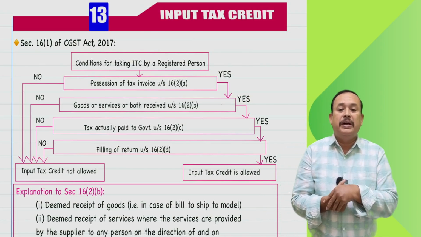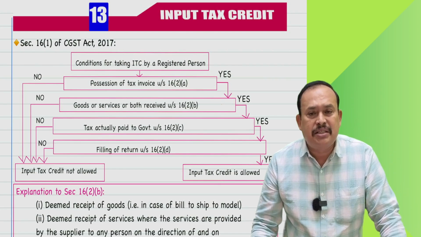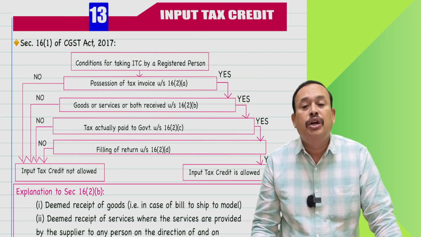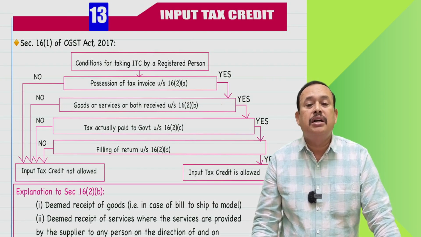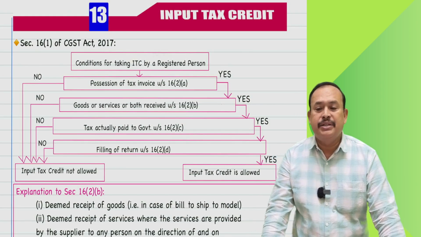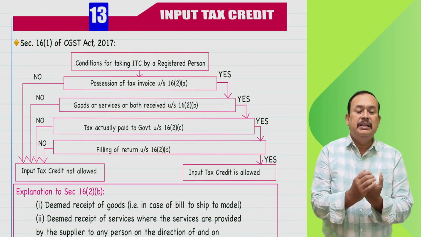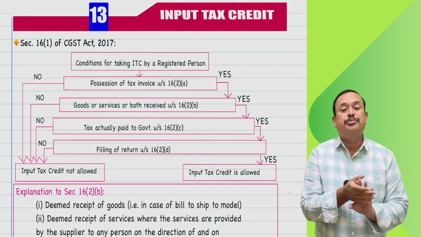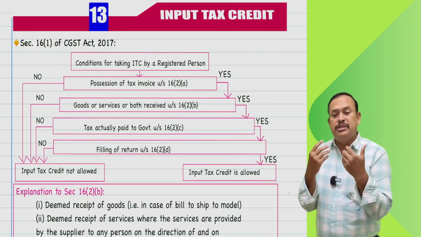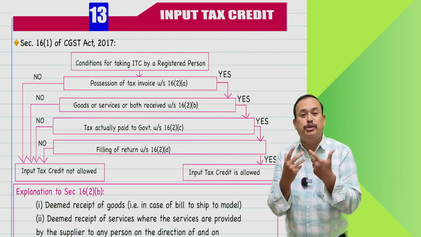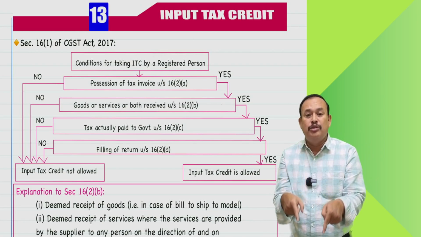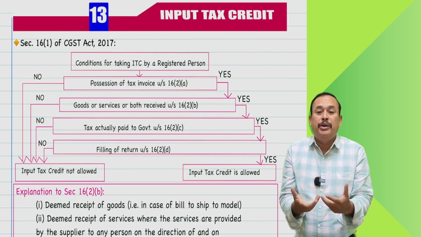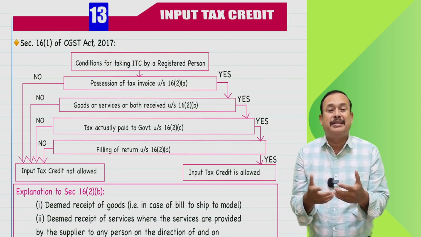Further, goods or services should have been received under section 16, subsection 2, clause B. In that case, section 16, subsection 2, clause B very specifically says, hey, Mr. Taxpayer, you want to avail the input tax credit, the goods should have been received at your premises. For the recipient of service, the service should be received by you, then only the input tax credit is allowed.